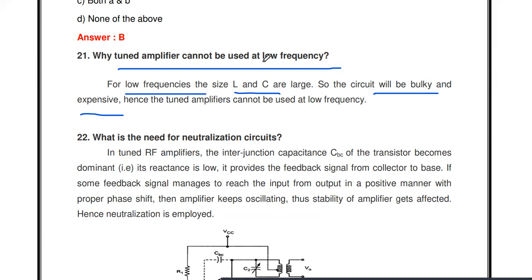In order to design it for low frequency, the inductor and capacitor values should be high. If the inductor and capacitor values are high, the size also increases, so the circuit becomes bulky. This is the reason we do not use the tuned amplifier in low frequency regions.